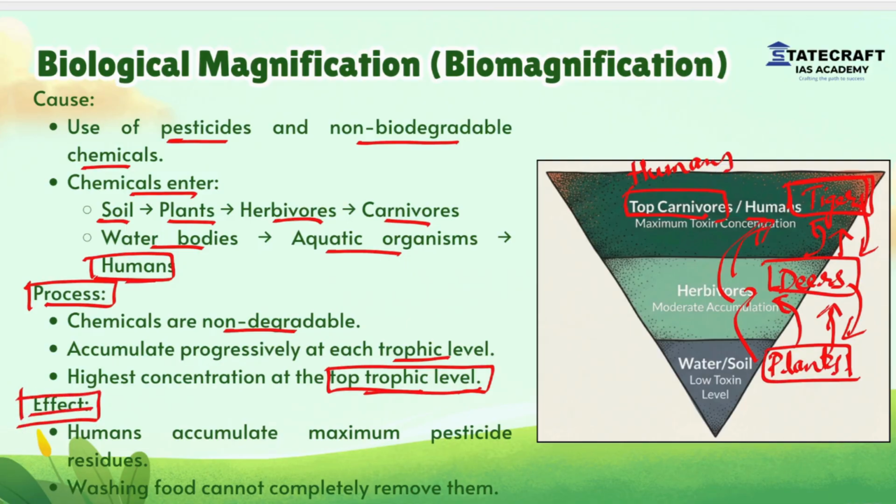What are the effects of biomagnification? Humans accumulate maximum pesticide residues. Washing food cannot completely remove them. Even though we wash food before we cook it or before we eat it, we cannot completely remove the chemicals in the food. So maximum pesticide is accumulated in humans.